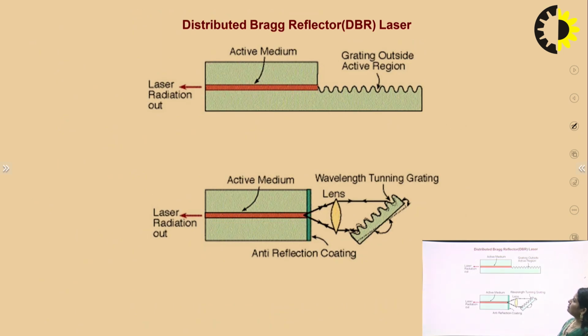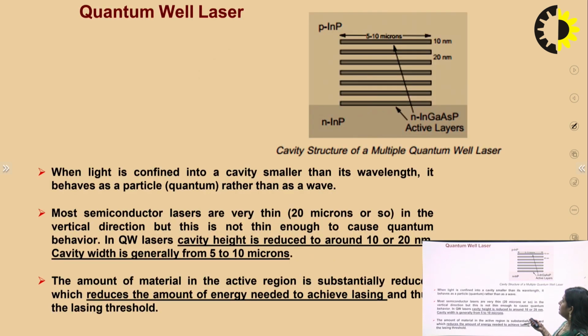So now we have the distributed Bragg reflector laser, and distributed reflectors are basically correlated lasers. This has a grating outside the active region, and the light emitted hits these gratings and moves back towards the active medium. The second diagram shows the anti-reflection coating on the active medium. It also has a wavelength tuning grating, which is useful for the laser radiation out.